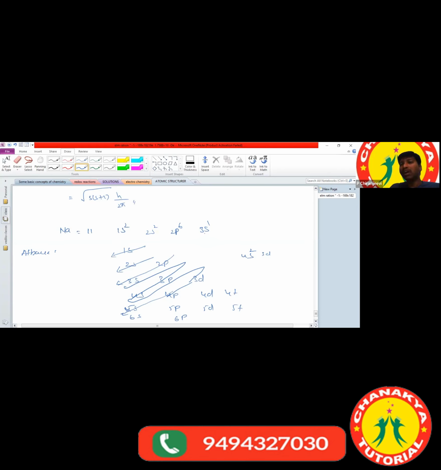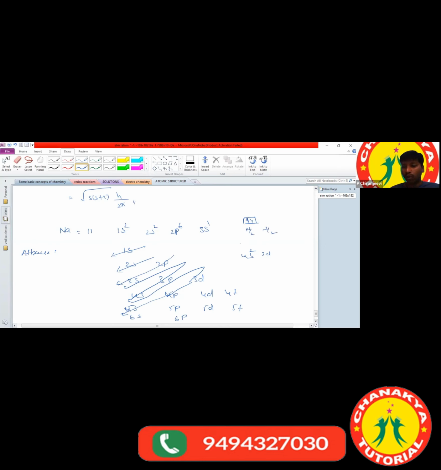So 3 are the same, and the fourth one will compulsorily be different, because in one orbital we can accommodate a maximum of 2 electrons. One is present in a clockwise direction, and the other is present in an anti-clockwise direction. So if the first 3 quantum numbers are the same, the fourth quantum number is different only. The fourth quantum number is exhibited as plus half for one, and minus half for the other.